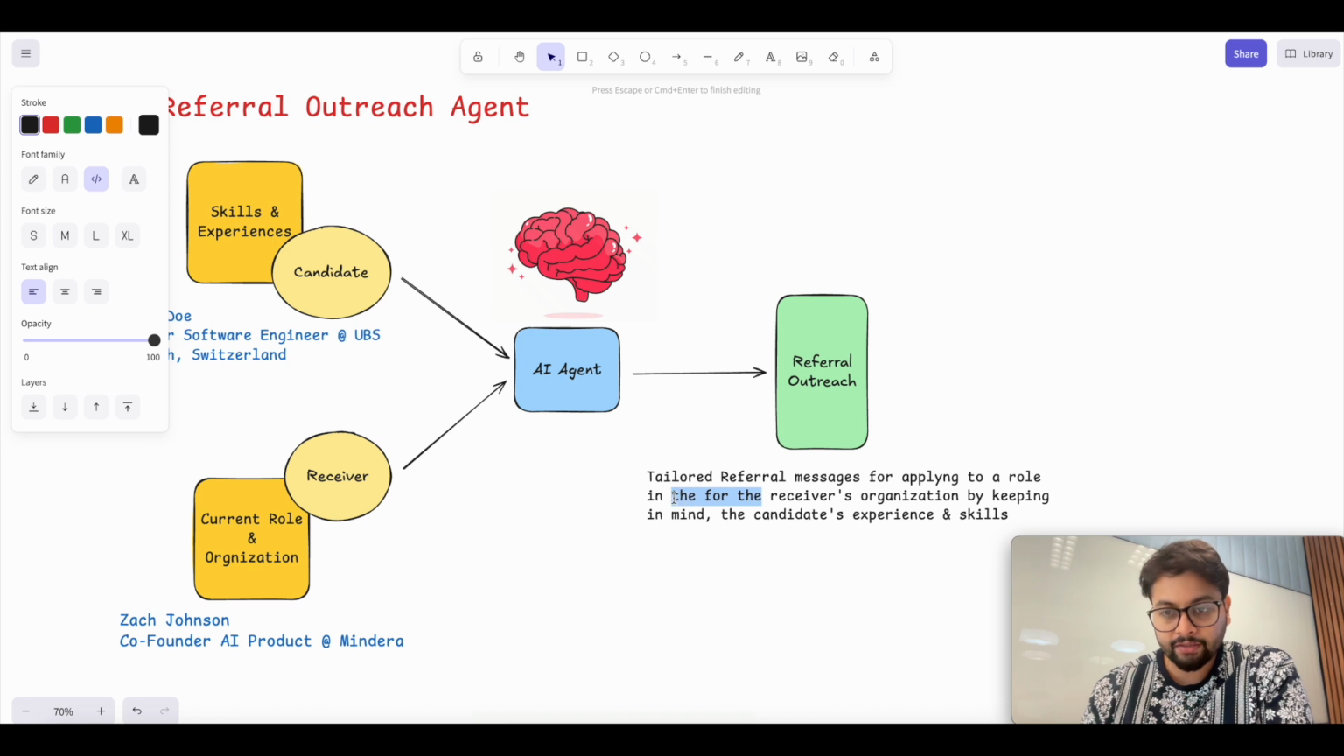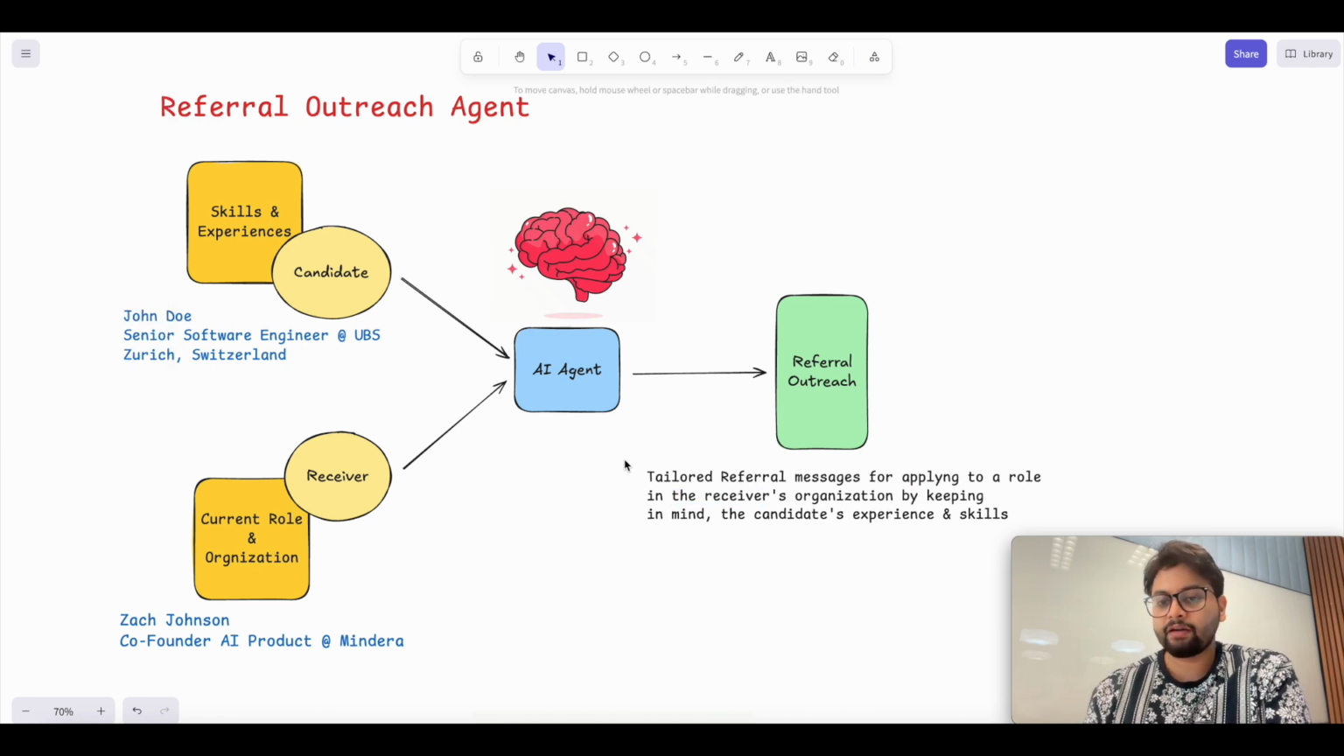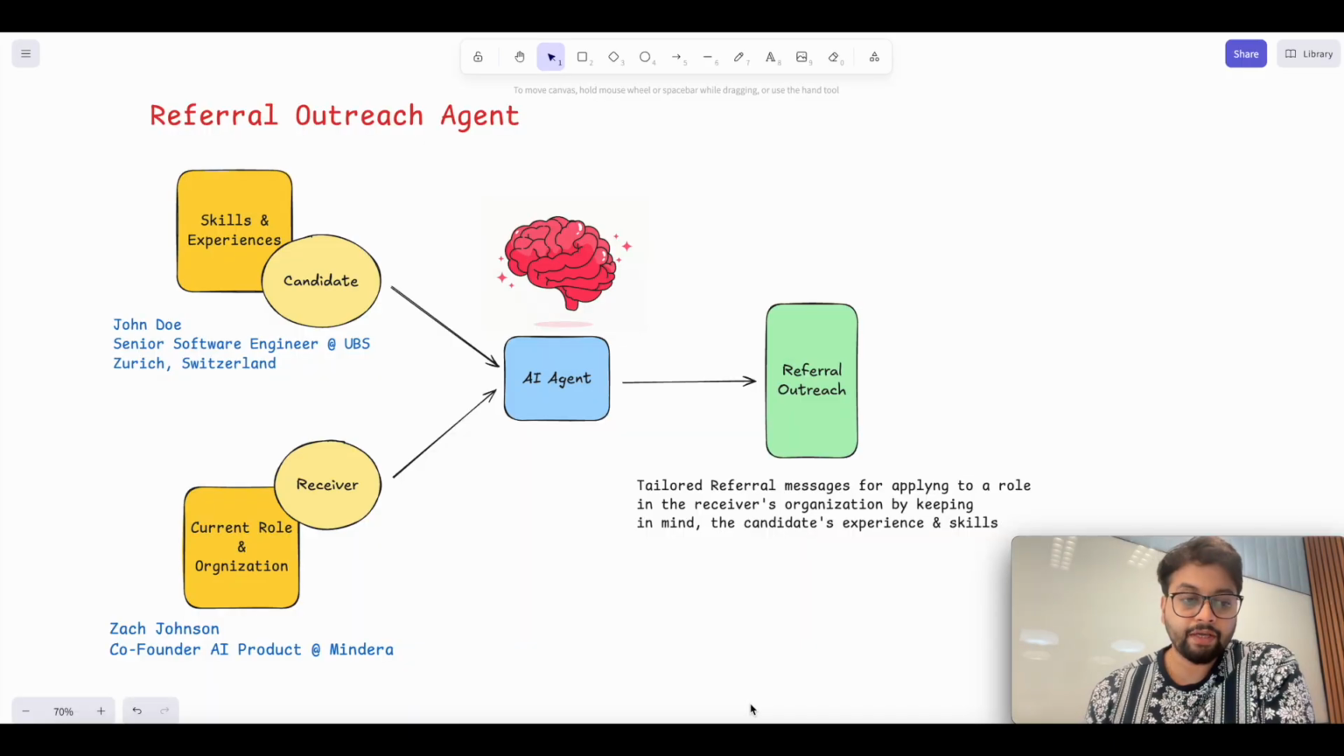And I'd like to edit this small typo. Yeah, so a tailored referral message for applying to a role in the receiver's organization, keeping in mind the candidate's experience and skill. And that is why the AI agent is pulling this information, so that they can tailor the referral message accordingly. Now we have cleared the agent architecture.